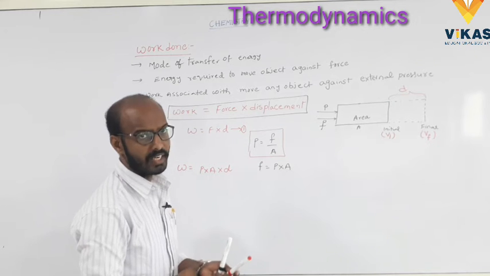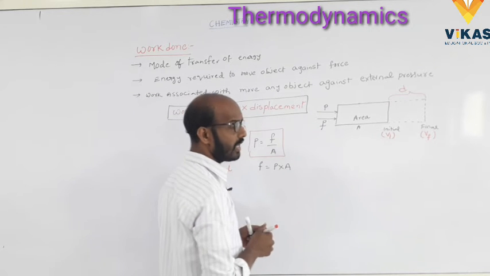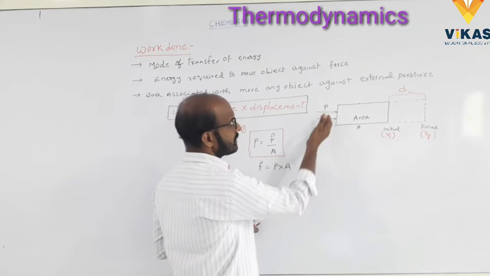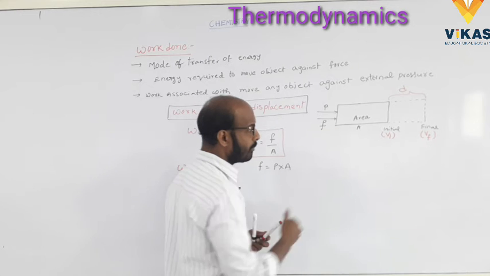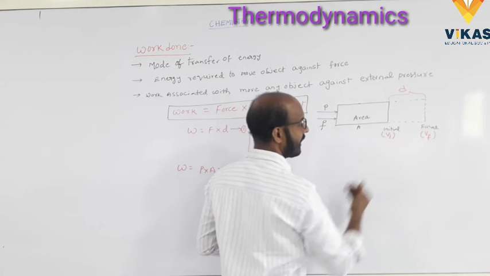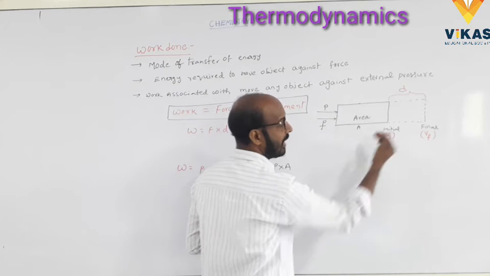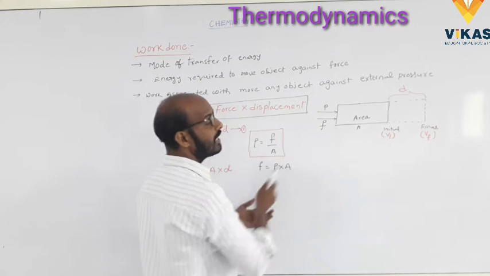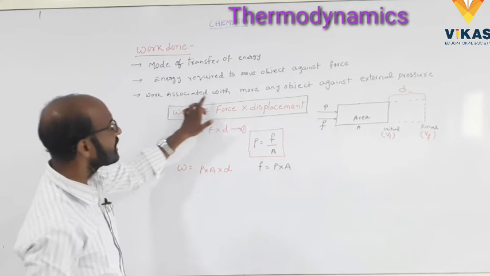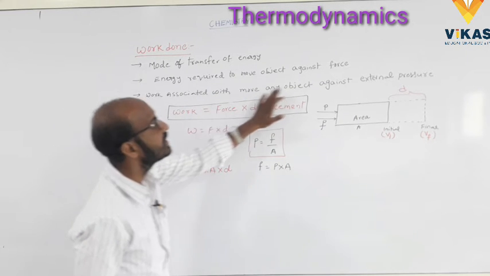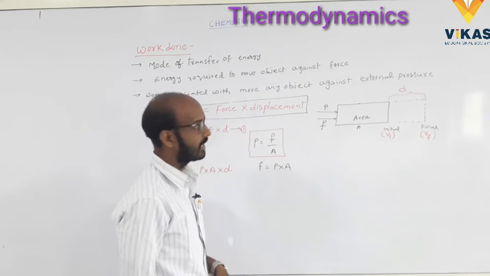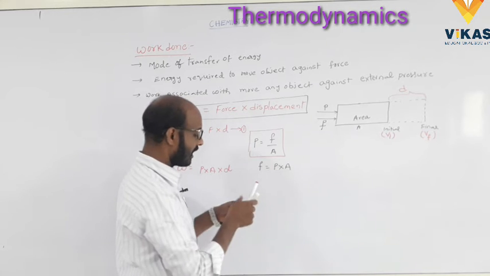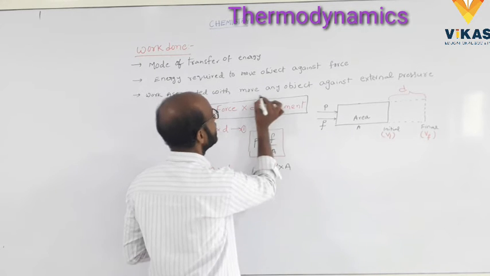So some pressure applying on the substance moves it from initial to final. That is a change in the volume, VI to VF. We read another definition of work. Work is associated with change in the volume. We write another definition, change in the volume.